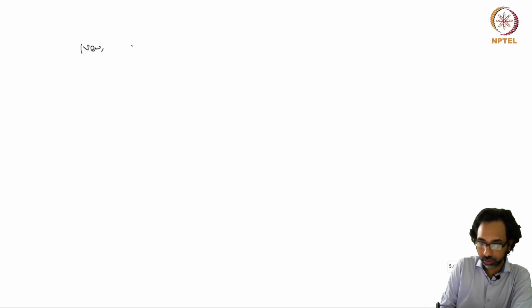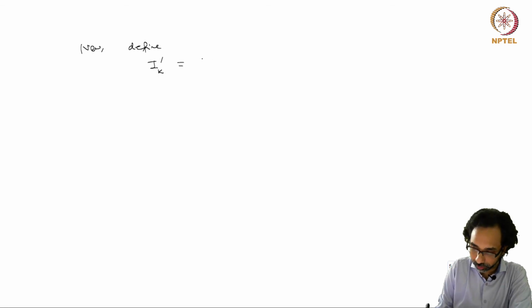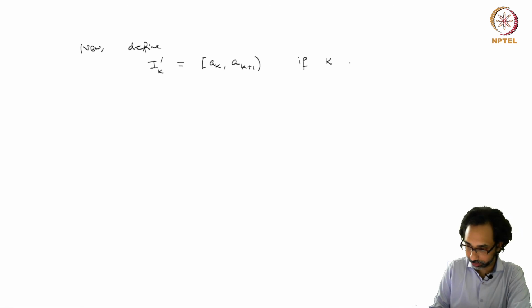Now define Ik prime to be the closed Ak and open Ak+1 if k is from 2 to n minus 2.